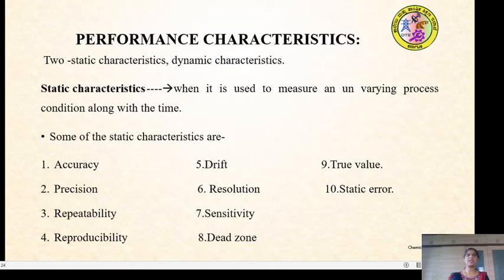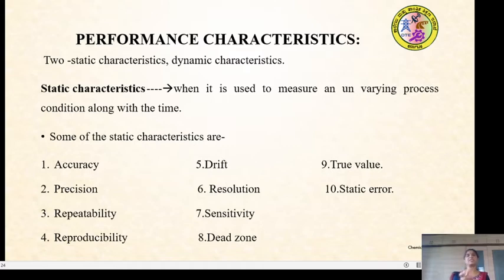By knowing a particular instrument and its characteristics of measurement or operation, we can choose that instrument. That will help in improving quality, or in achieving the particular output which we want, or measuring with an accurate or precise value.